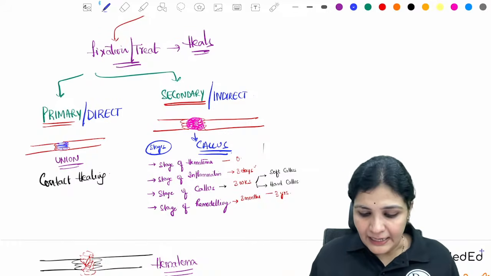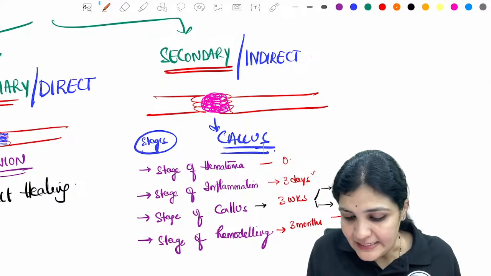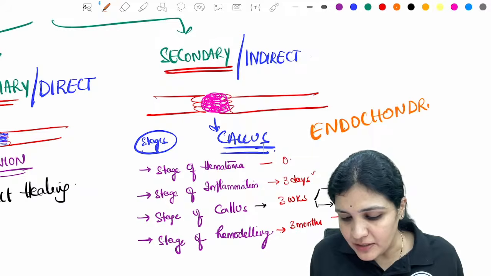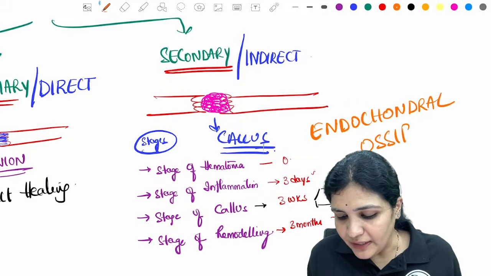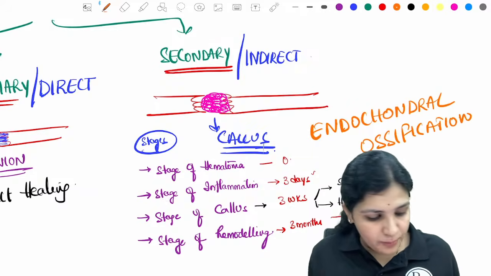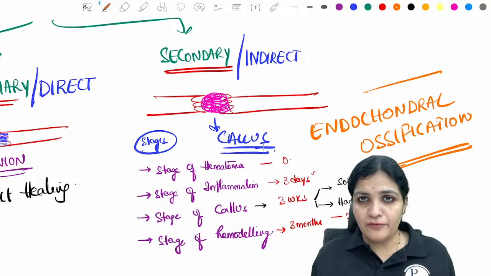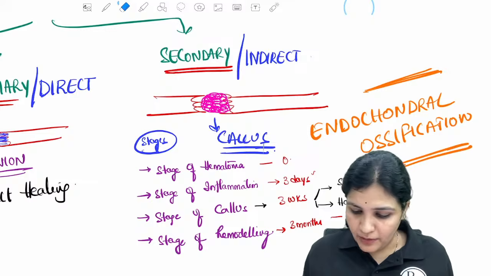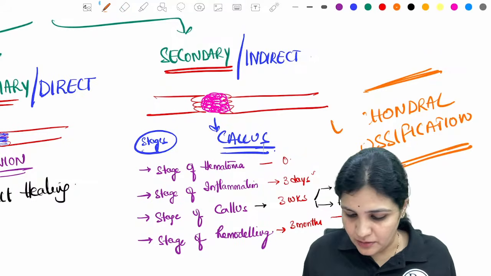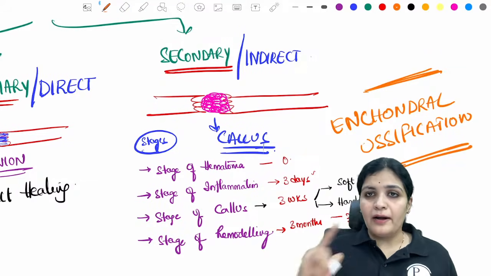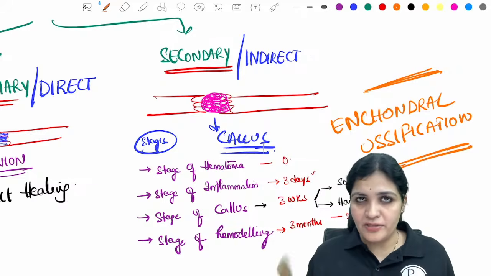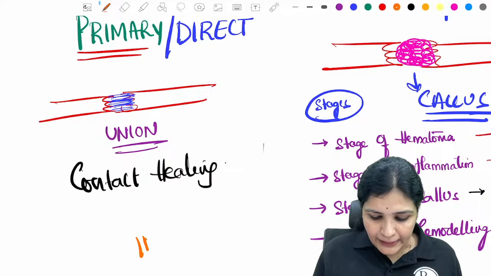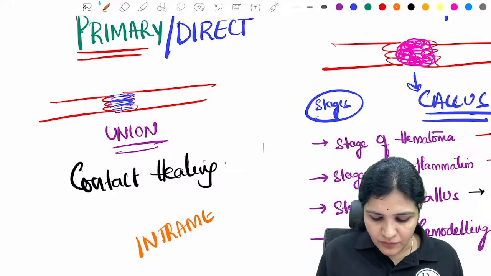Secondary indirect is through formation of cartilage, hence this is called endochondral ossification. As I've told you, there is a formation of cartilage, hence the name endochondral ossification. Chondra is cartilage. So endochondral ossification is secondary or indirect, and primary and direct is called intramembranous ossification.